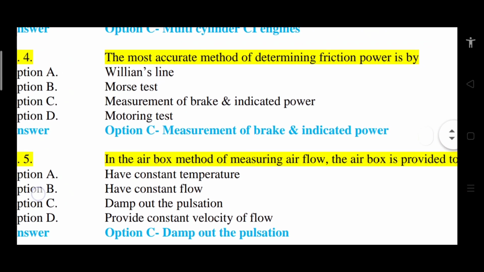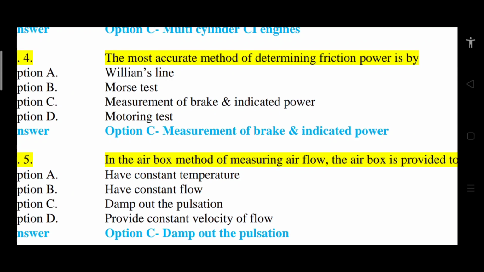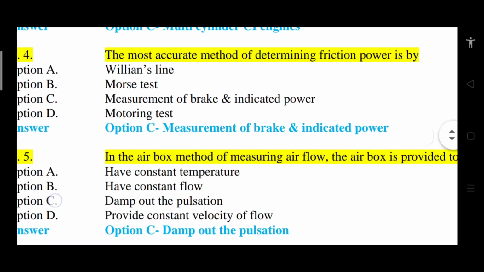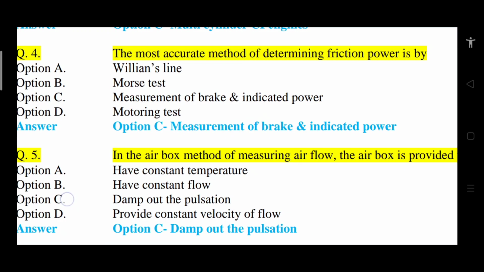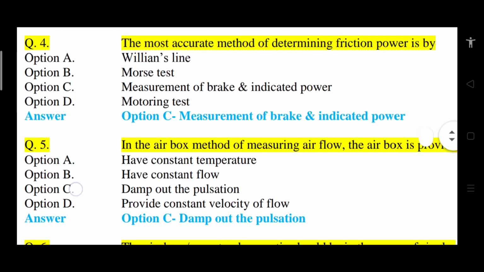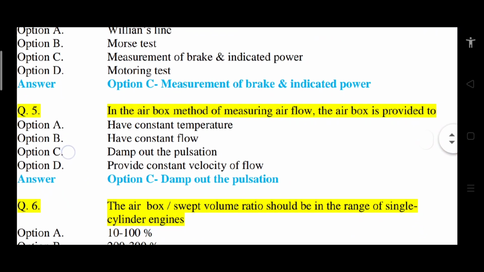So brake power we can calculate, BP is equals to 2 pi NT upon 60 into 10 to the power 3, and indicated power is P L A N upon 60 into 10 to the power 3. So here we need a PM, that is indicated mean effective pressure, from indicated diagram. So that will provide a correct value of friction power or accurate value of friction power.